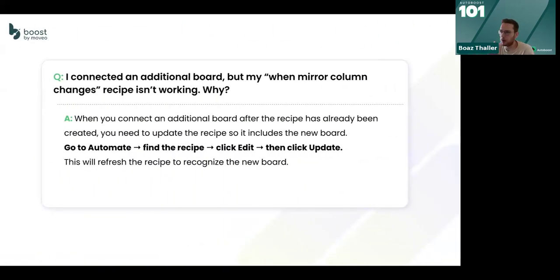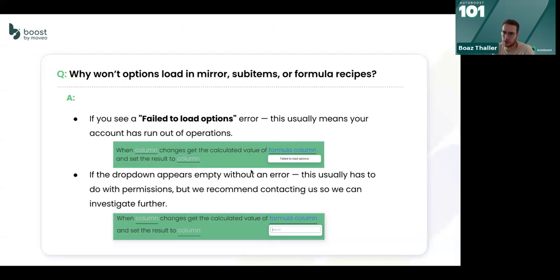On the failed to load options use case, you are also supposed to get a notification from the system saying that you have reached the 100% limit. But if your board is muted, you are very confused. This is why you don't mute the board. Then you can check the tracker to see if you ran out of automation. True, we cannot control the failed to load options text, obviously. If we could, we would.